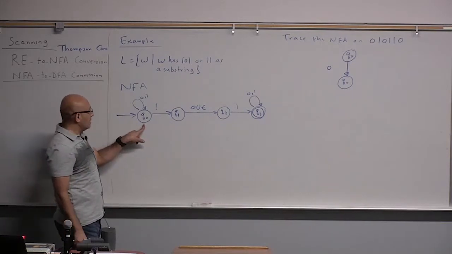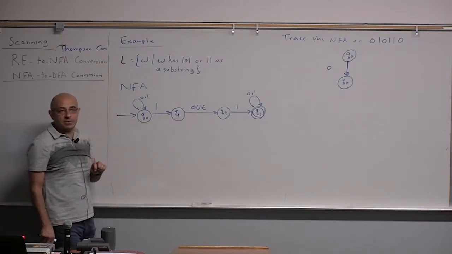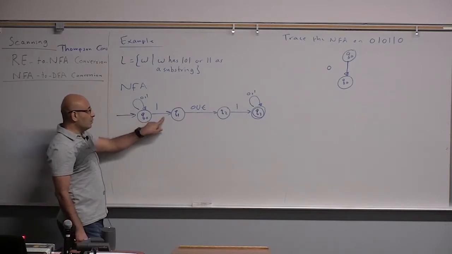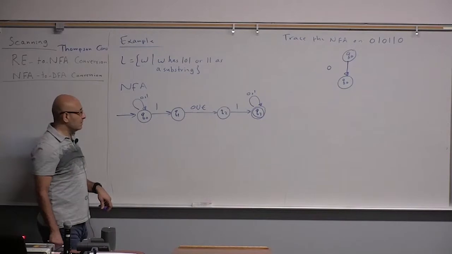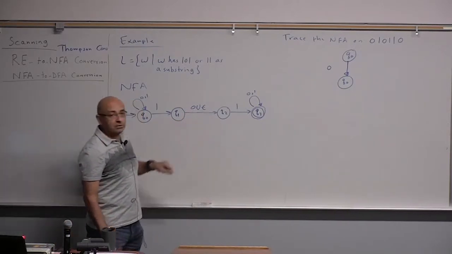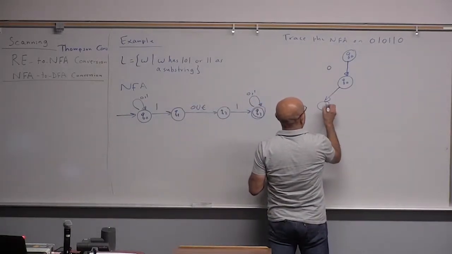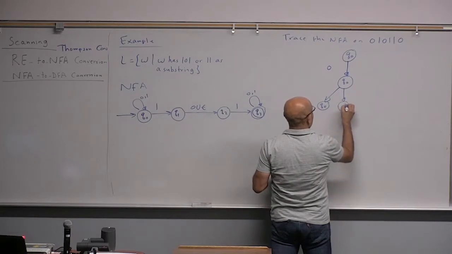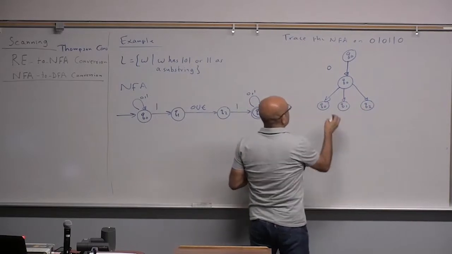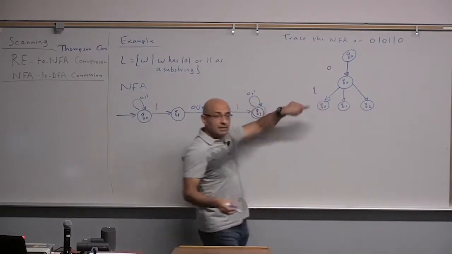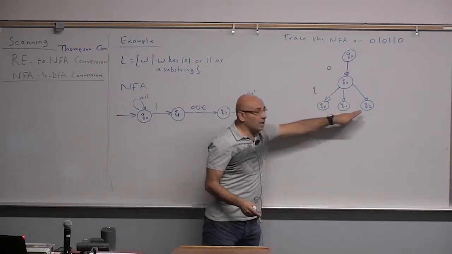So if we get a 1 and we are in Q0, there are 3 options. The first option is staying in Q0. The second option is going to Q1. What's the third option? Q2. Go to Q1, then continue to Q2, because I can continue with an epsilon. Right? So an epsilon can take me from Q1 to Q2. So I have 3 options. So I can either stay in Q0 or go to Q1 or go to Q2. So this means that a 1 can take me from Q0 to either Q0, Q1, or Q2.